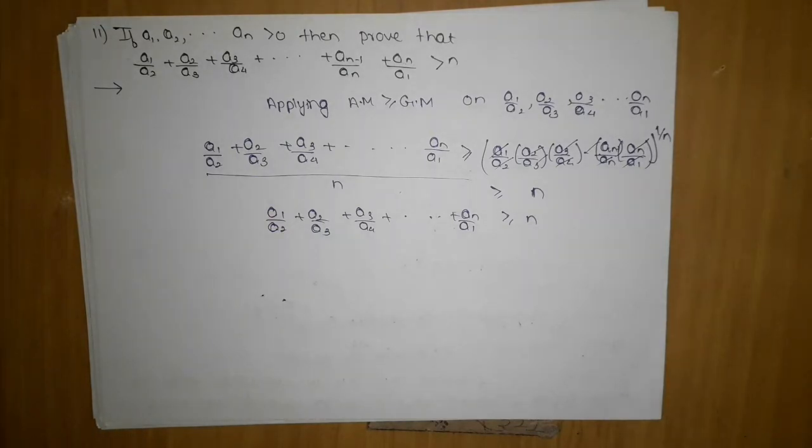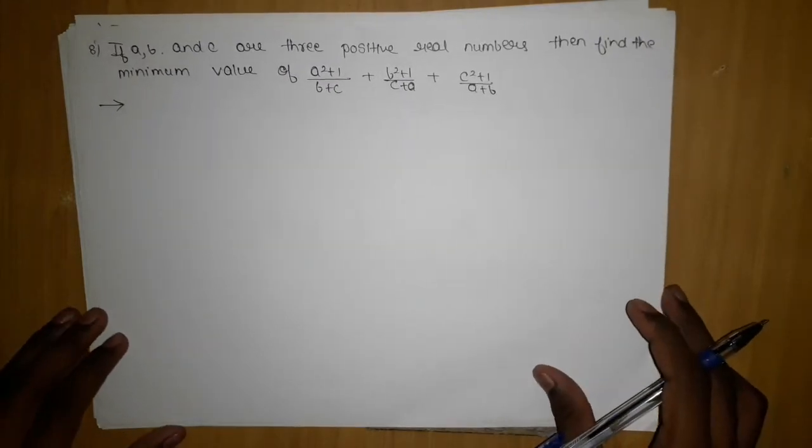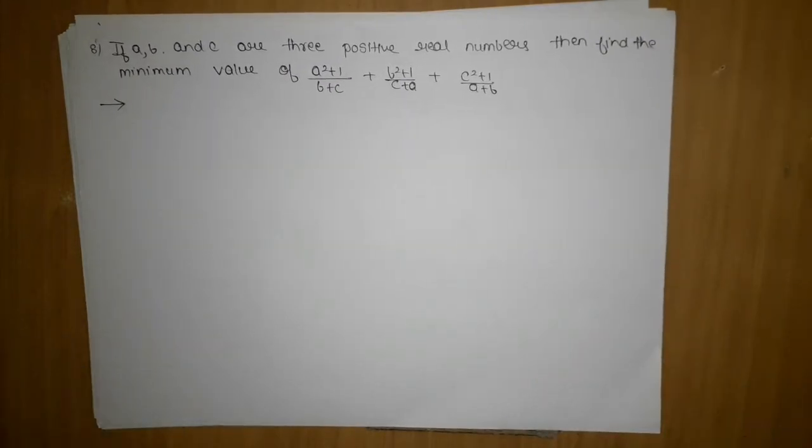So we are going to move on to the last question. Let me get the page. Where is the last question page? Okay, so this is the last question, which says if a, b and c are three positive real